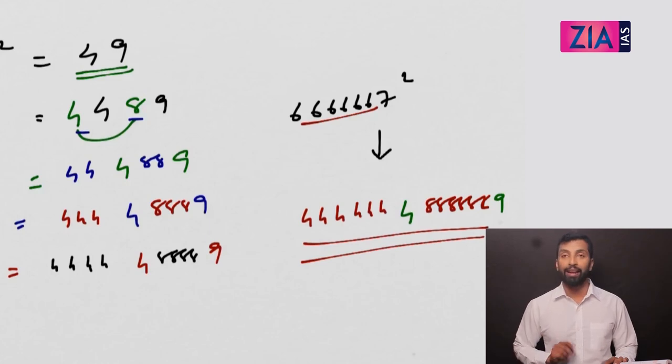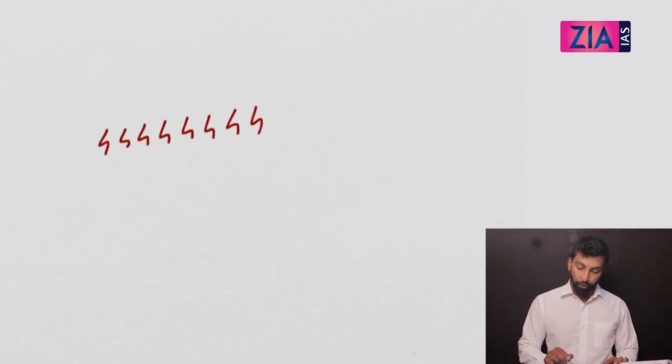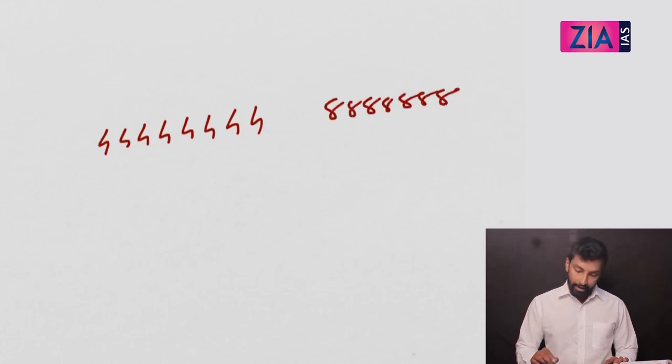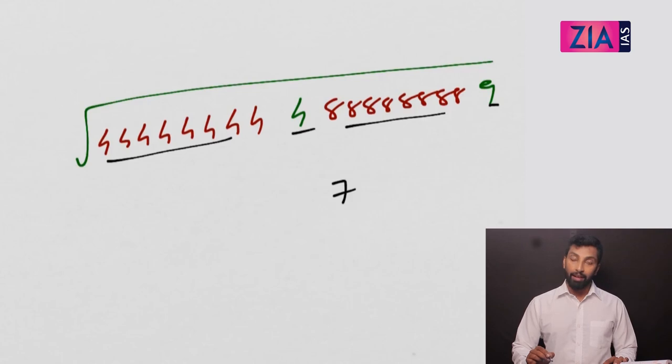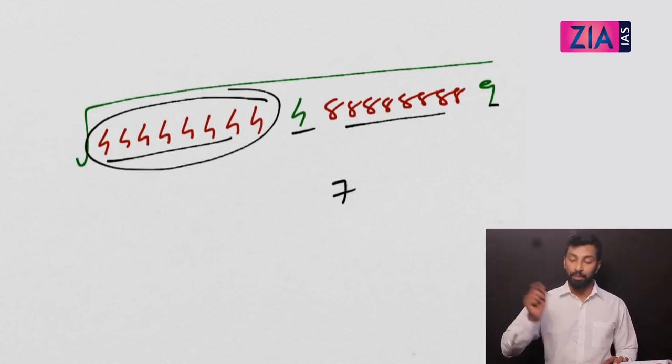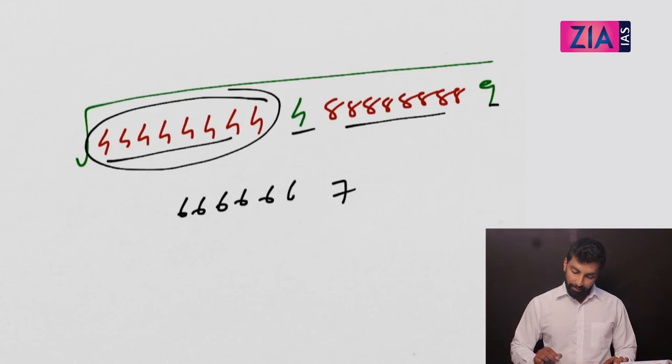I hope this is clear for you. Very interesting, right? Now let me give you a question on how they ask it. Eight 4s, then eight 8s, then 49. Now you need to find the root of it. Which among the following is the square root of this number? It's going to be a very tough question, right? But if you observe, this is 49, and if you see that these are 4s and these are 8s, your answer will be 7. And as many times 4 is there, that many times 6. So six 6s, then 7. This is your answer. If you square this, you will get this.